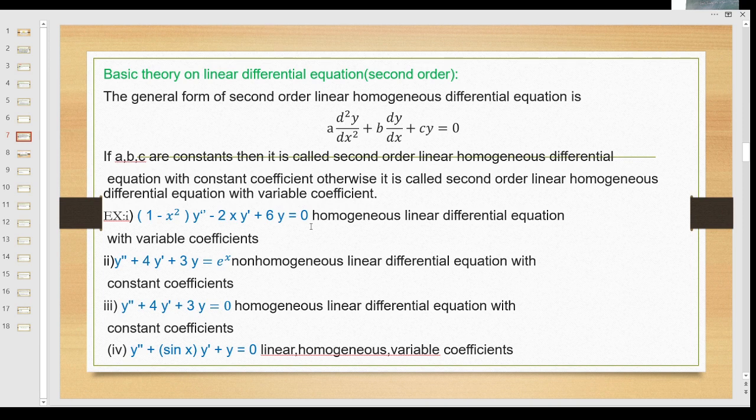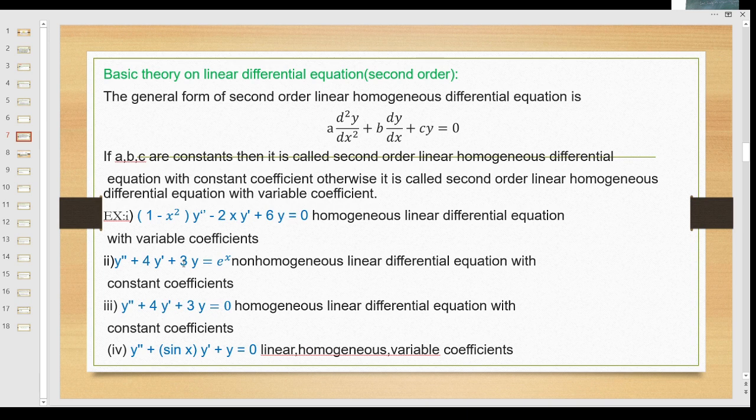So this is a homogeneous linear differential equation with variable coefficients. Look at the coefficients of y double dash and y dash. We have variables. So therefore, this is a homogeneous linear differential equation with variable coefficients.